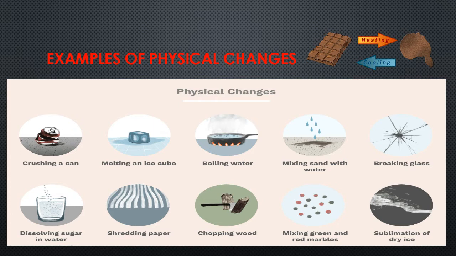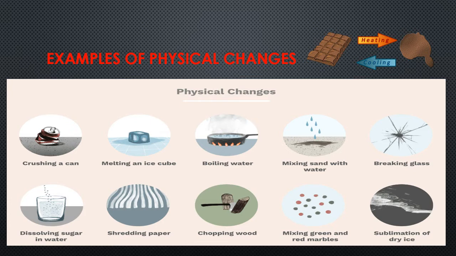In the next example, we can see breaking glass. No new substances forming here. Next example, dissolving sugar in water. Sugar dissolves in water and both of them can maintain their own properties. Next one is shredding paper, where we can see change in shape and size. Chopping of wood is also change in shape and size. No new substances are forming.